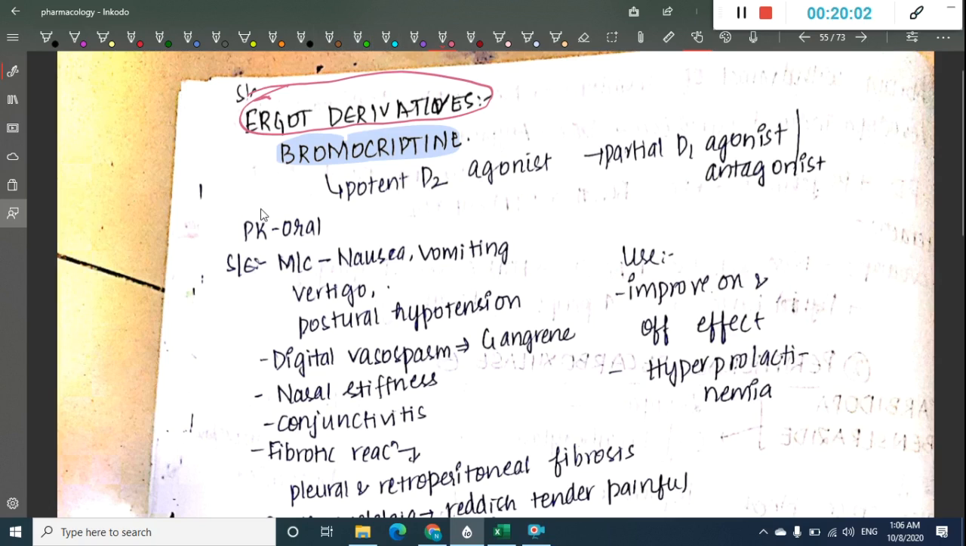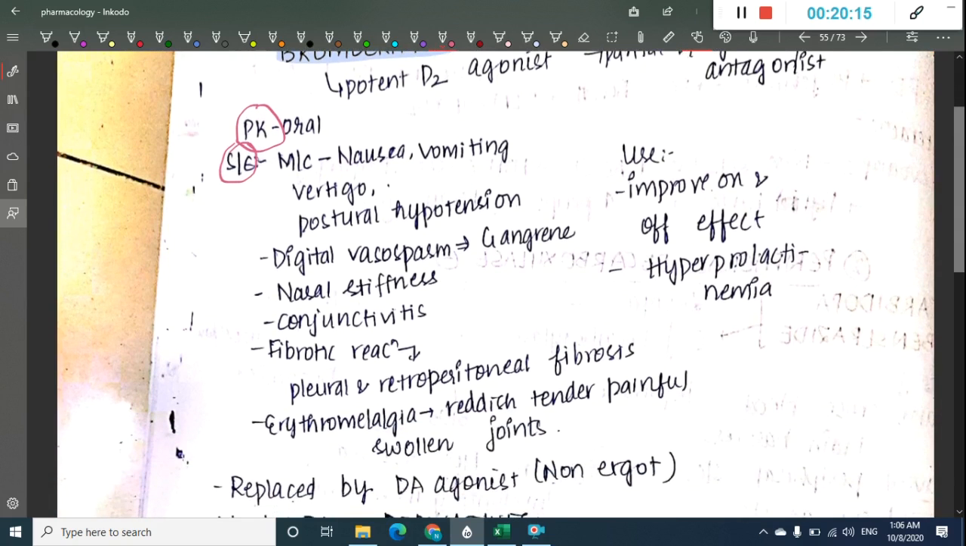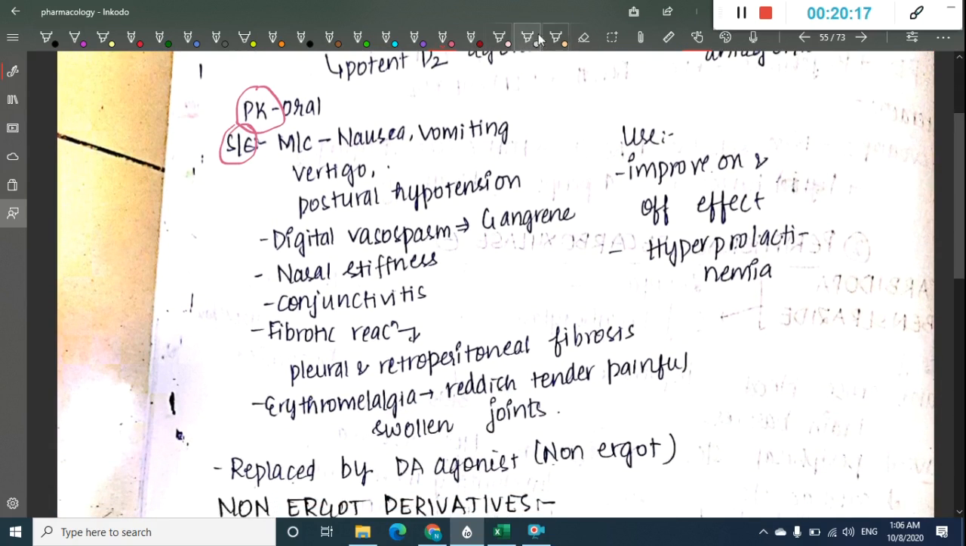What are the pharmacokinetics of this drug? This is given orally. The most common side effects are GI side effects like nausea, vomiting, CNS side effects like vertigo, and they can cause postural hypotension. An important side effect is formation of gangrene because it is an ergot derivative. These cause digital vasoconstriction or vasospasm leading to gangrene formation.